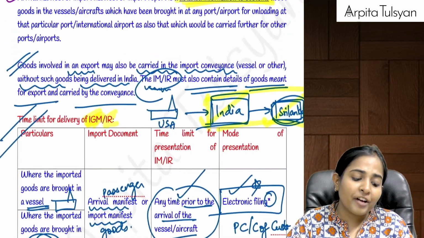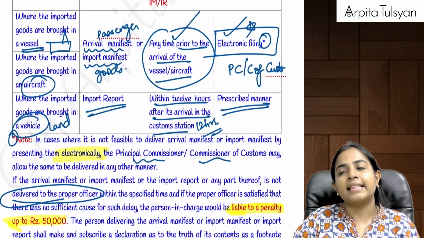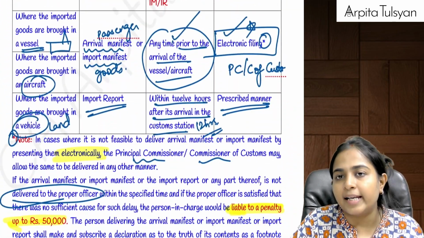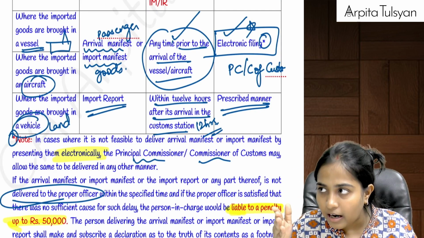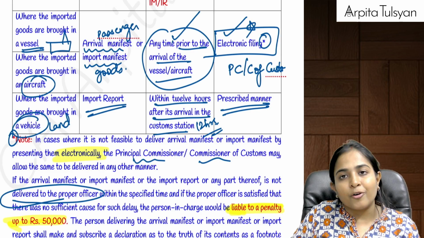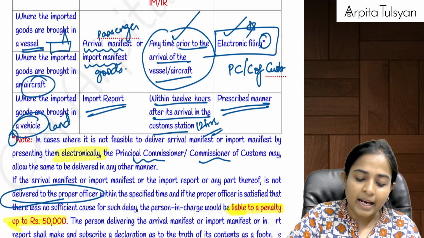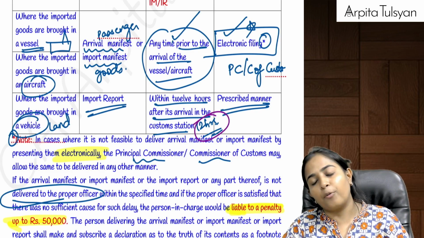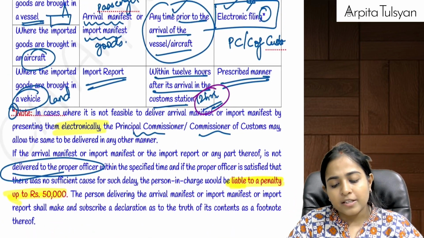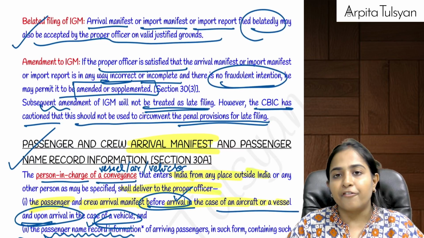But in case of import report, which is used in case of land, in that case they say that you can do a manual filing after the vehicle has come into India. Once it has come into India, from that time, within a time period of 12 hours maximum, you have to file this import report with the proper customs officer. If you do not do it, then you will be liable for a penalty up to rupees 50,000.